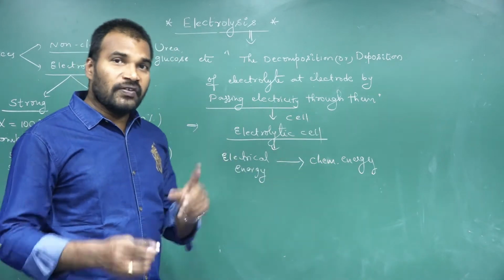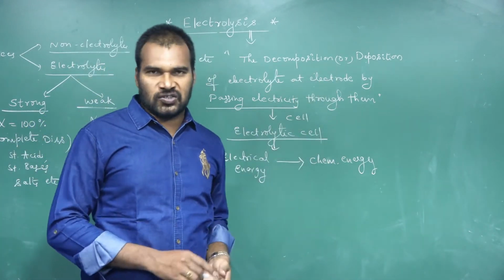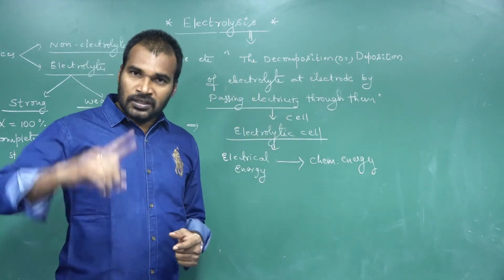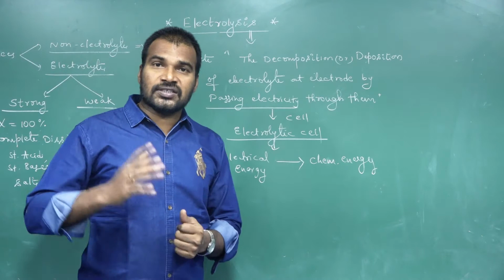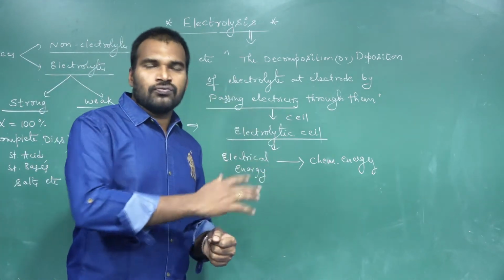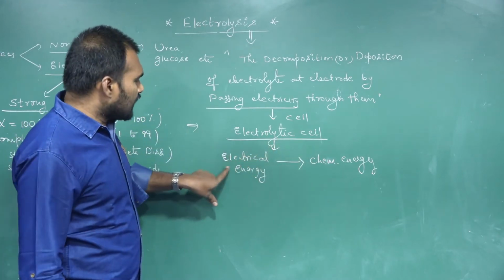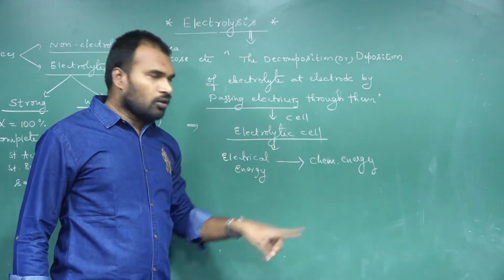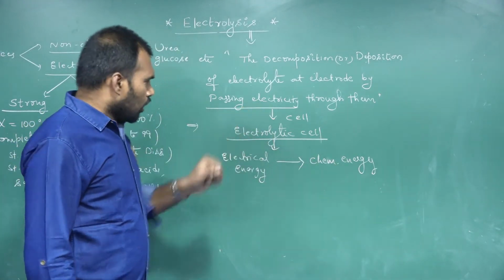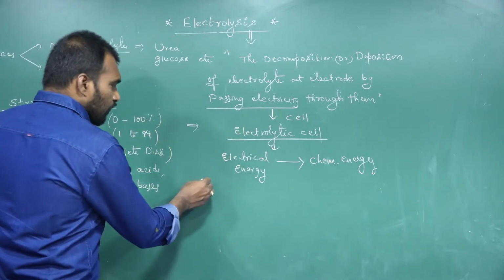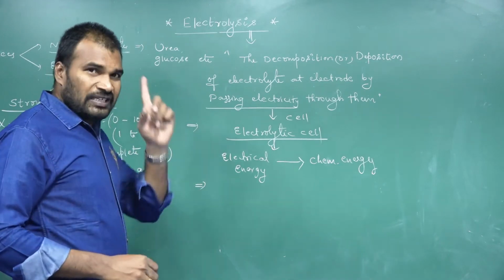In previous classes we discussed electrochemical cells, which are quite the reverse of electrolytic cells. The electrochemical cells convert chemical energy into electrical energy, whereas in electrolytic cells electrical energy is converted into chemical energy.